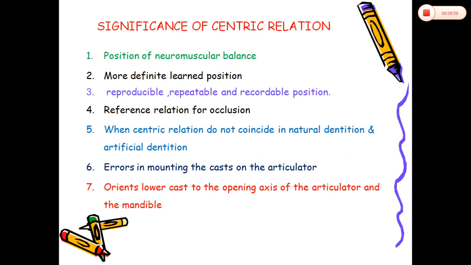When centric relation does not coincide in natural dentition and artificial dentition, errors occur in mounting the cast on the articulator. It orients the lower cast to the opening axis of the articulator and the mandible. Among all these, you have to remember it is a more definite learned position. It is a reproducible, repeatable and recordable position. It is the reference point for the centric occlusion.